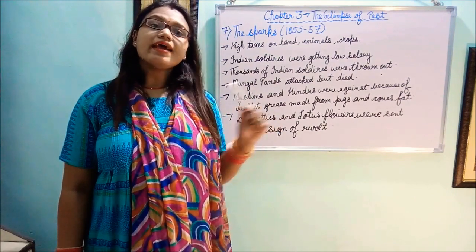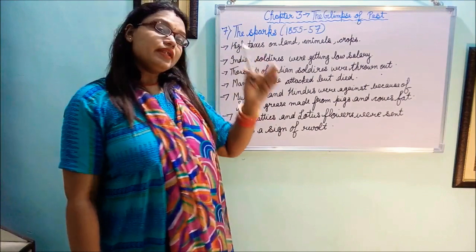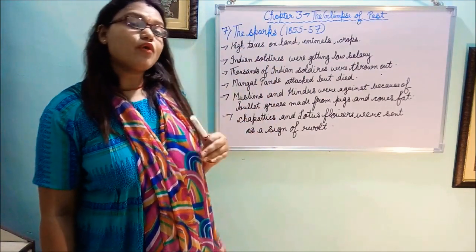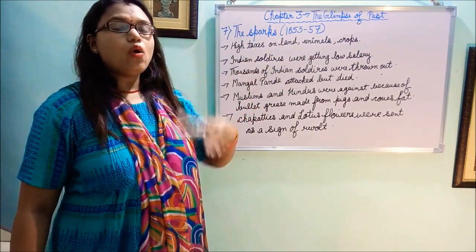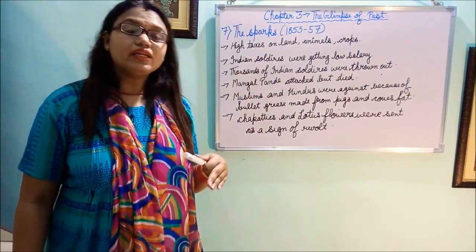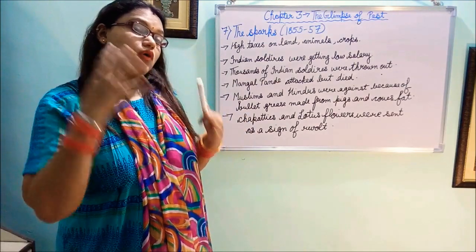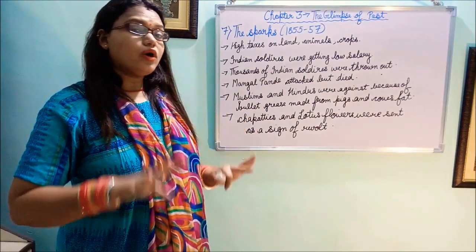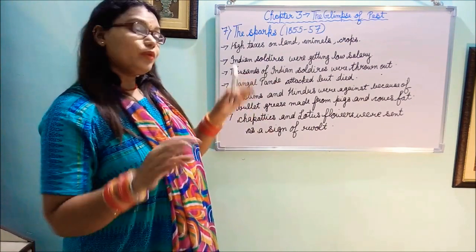Now students, we will discuss the seventh part, and the seventh part is the sparks. Spark means anger. What were the reasons they started the war of independence? They were bearing all the rudeness and all the cruelty, but what were the reasons when they thought, now that's it, they don't want the Britishers to rule over them? So what were the reasons?